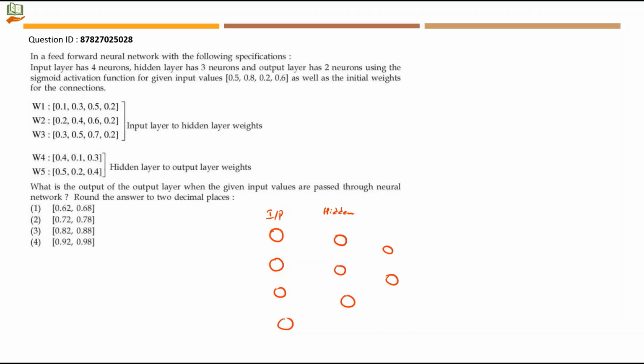Using the sigmoid activation function for given input values. So they have given the values of the input layer. If this is going to be taken as x, then we can name this as x1, x2, x3 and x4. The values are given respectively 0.5, 0.8, 0.2 and 0.6, as well as the initial weights for the connections.